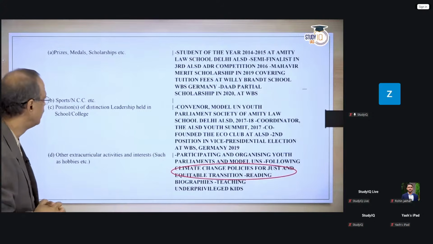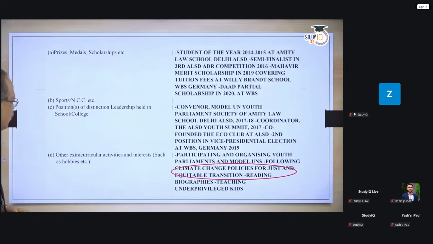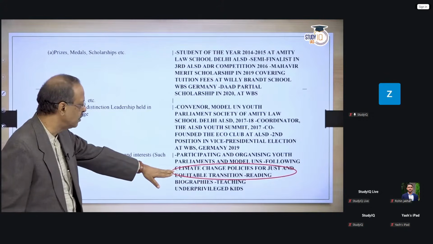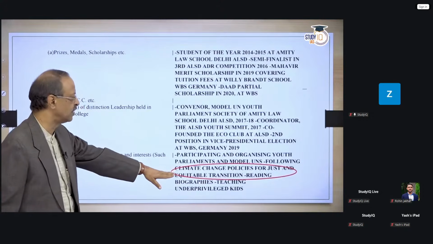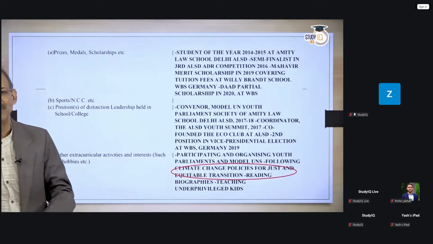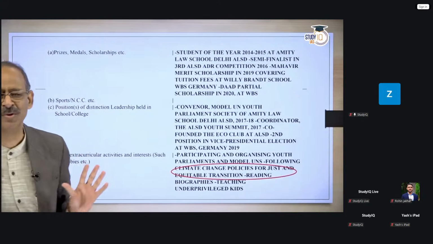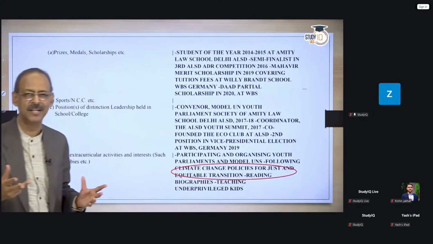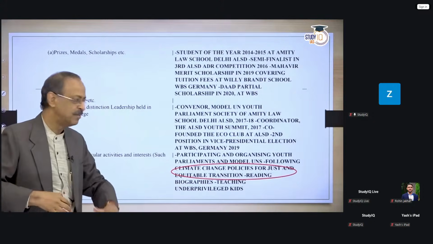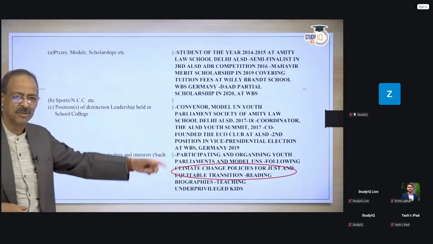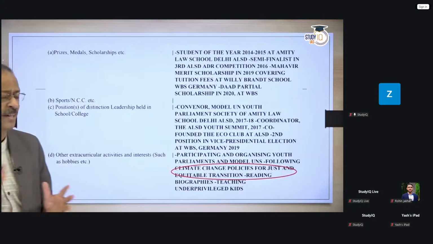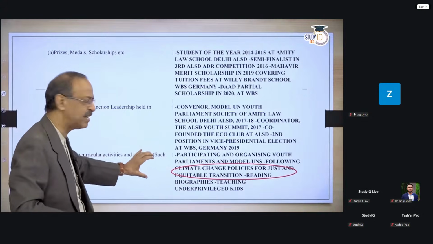Now, this is another example where I'm not going through the entire thing, but you look at what is written here, which could put somebody in trouble. Climate change policies for just an equitable transition. अरे भाई, आपको अगर लिखना ही था तो climate change लिख के छोड़ दीजिए उसको ना. आप क्यों just equitable transition ये सब क्यों लिख रहे हैं? The moment you write this, they will ask you about what is just, what is equitable, what is transition, and you will run into problems. If you are comfortable with that, fair enough. But try and keep it as precise and short.